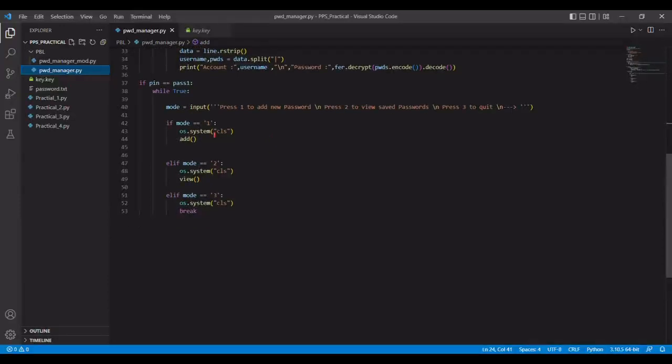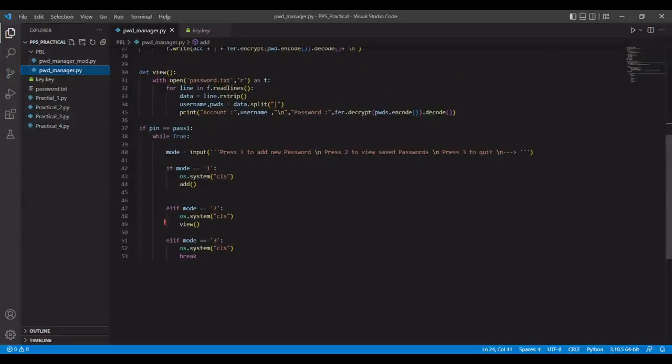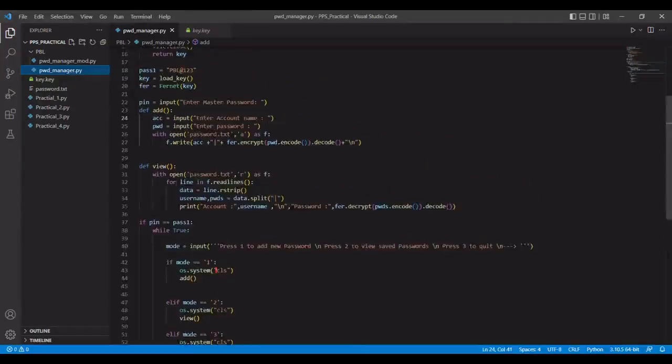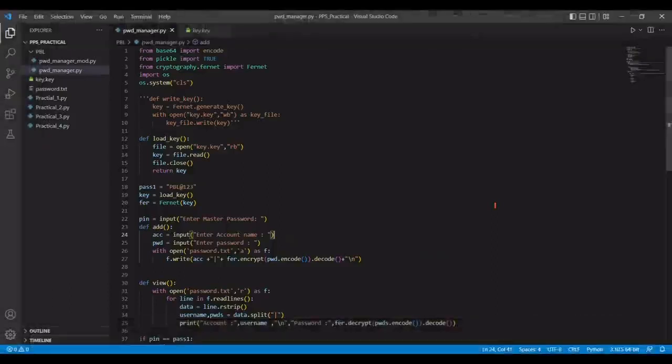So if mode equal to 1, os.system will clear the terminal and it will call the function add. In the else if, mode equal to 2, it will again clear the terminal and call the function view. If mode equal to 3, it will again clear the terminal and break, which will exit this loop, and our code will be finished. Now let's run this program.